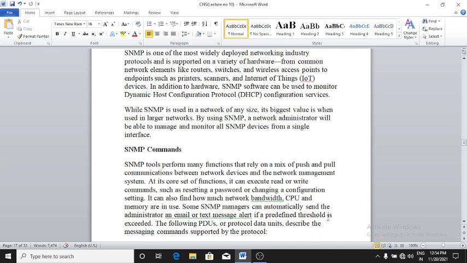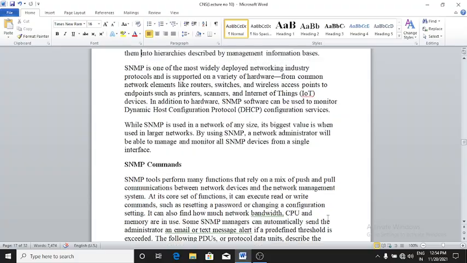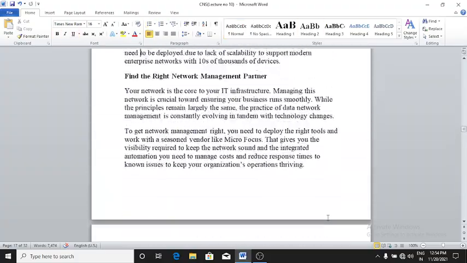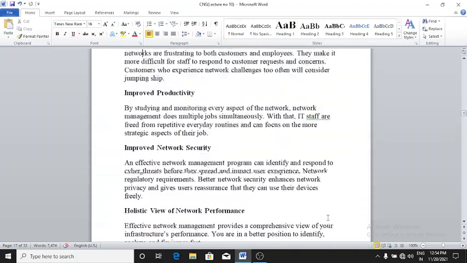This is all about today's lecture. Here we finish unit number 5. In the next lecture we will start with unit number 6. In today's lecture we went through network management, and in that we covered different topics.